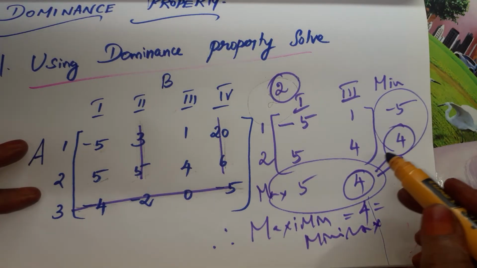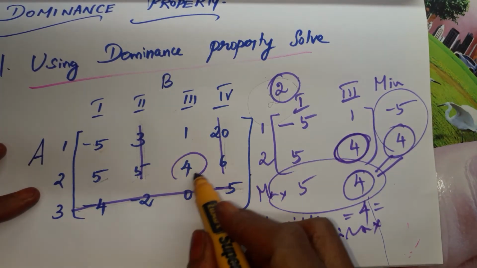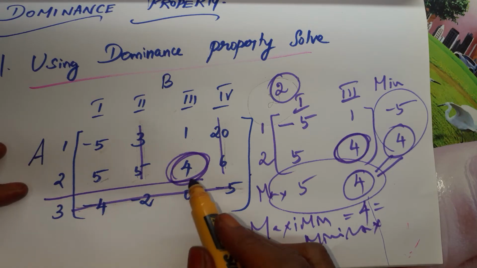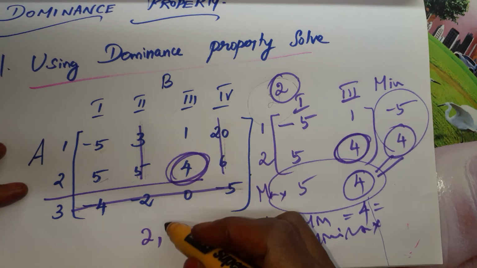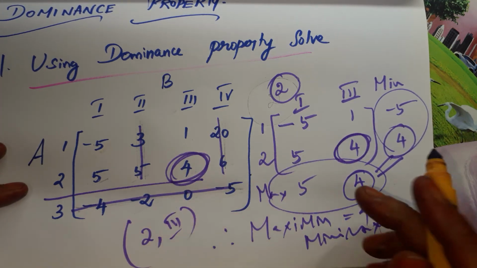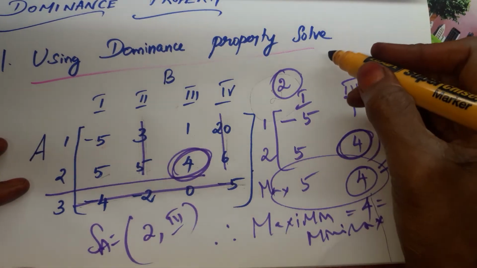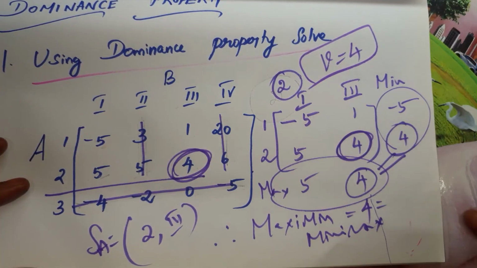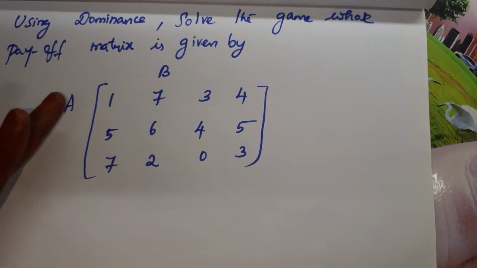Right? So where does it lie? In this place, this part. So the saddle point is second row, third column. This is the saddle point, SA. SA is equal to (2, 3) and the value of the game V is equal to 4. Is it clear? So we are going to use dominance for this game also.